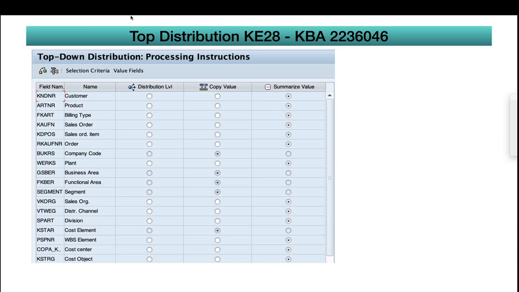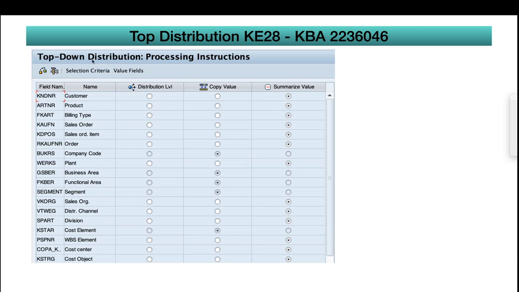I mentioned KBA 2236046. Basically, this KBA will guide how to use it, when to use it, what to use, and what the parameters are. Earlier it was there only for costing-based, and now it is available even for account-based.